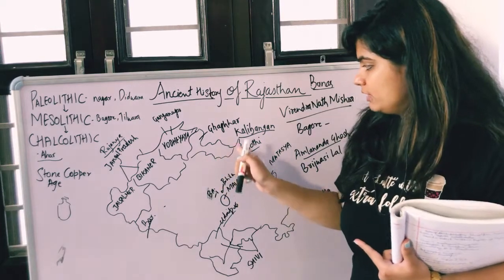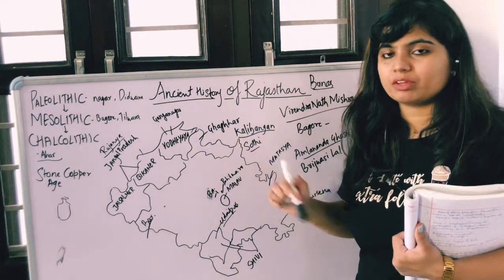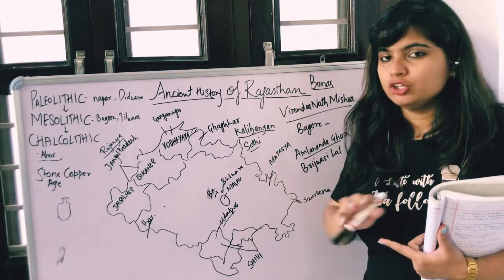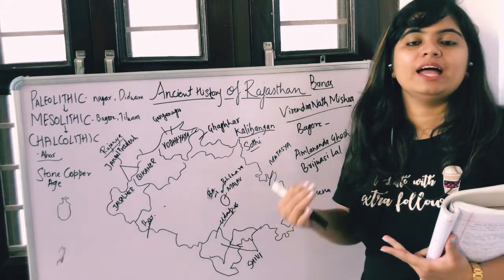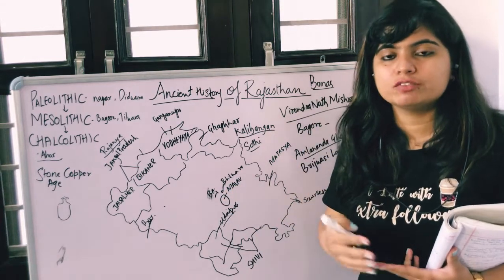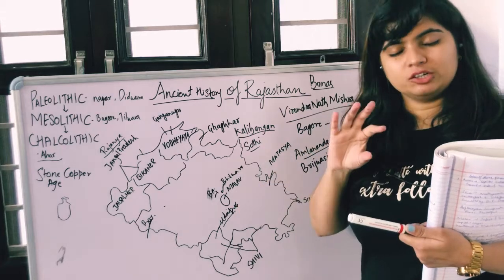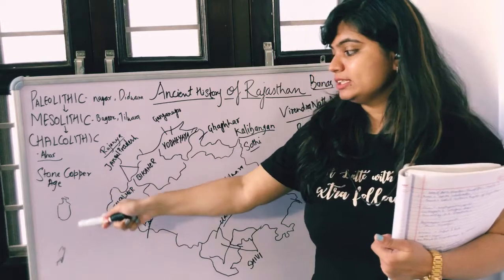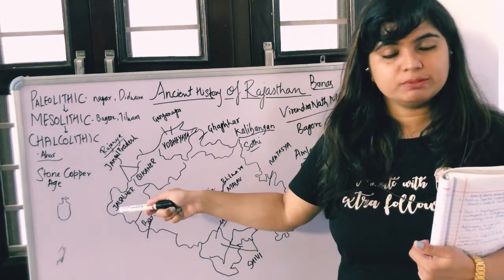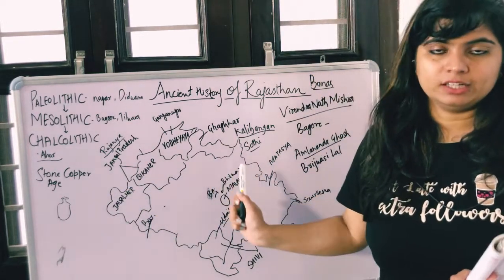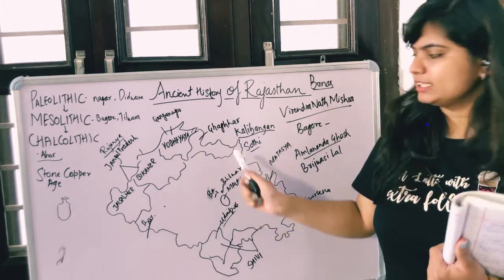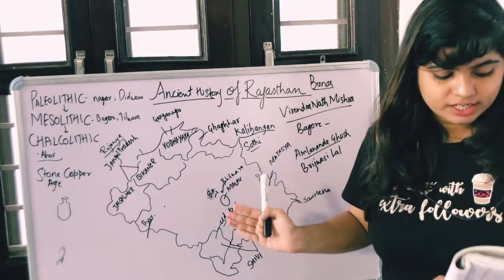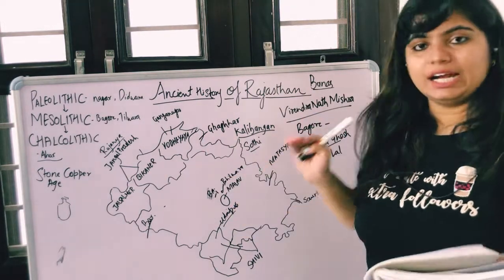Okay. Before that, we were doing Kalibanga. In Kalibanga, we get to know that barley and mustard were the two major crops of this place. No proper drainage system was found here, and people used to make their houses out of raw bricks. And here we also get to know that a cylindrical shaped seal of Mesopotamia was found, right? And apart from that, it is located in Hanumangarh district, which you can see from the map itself, right? So this is the major portion until now.